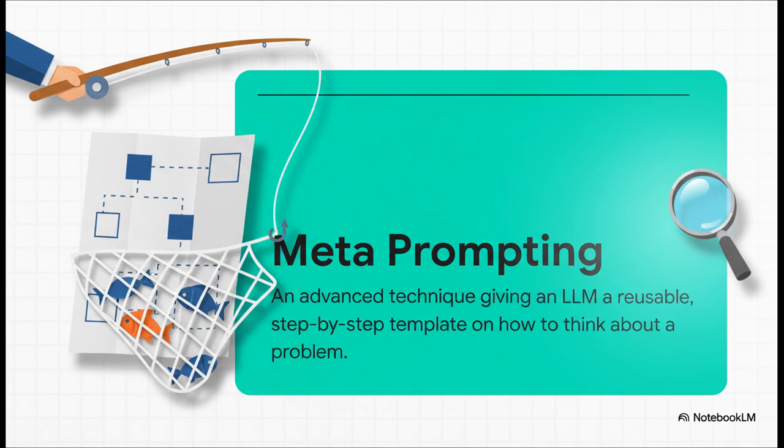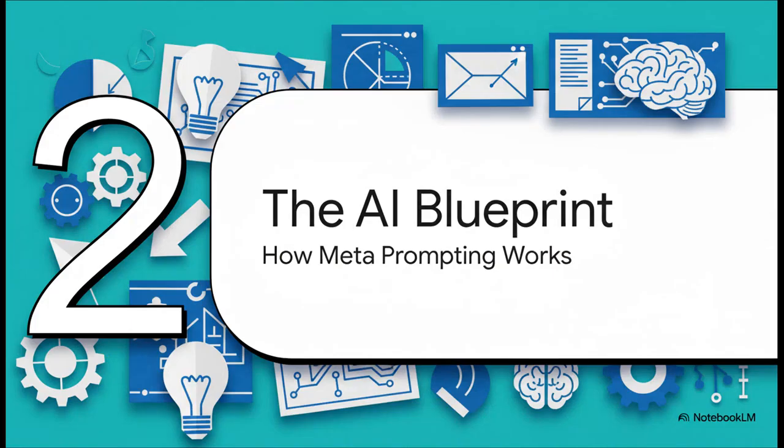The idea behind it is actually pretty simple, but it is so powerful. Instead of just asking for an answer, you give the AI a blueprint. It's a reusable, step-by-step guide on how to reason its way through an entire category of problems. You're not just asking for a fish, you're teaching the AI how to fish. It's a total game changer. So, what does this blueprint for AI thinking actually look like? How does it all work?